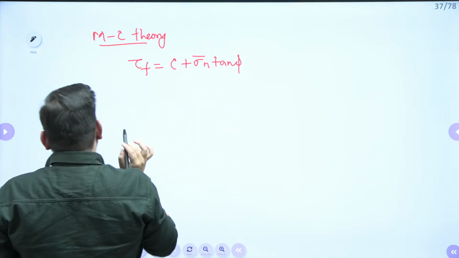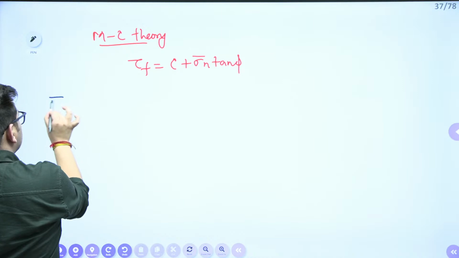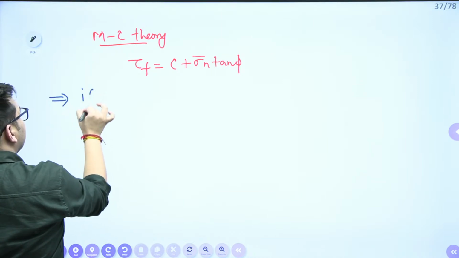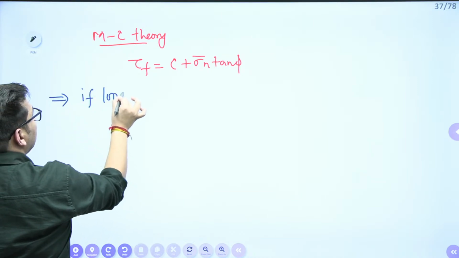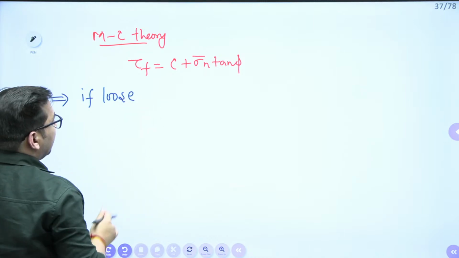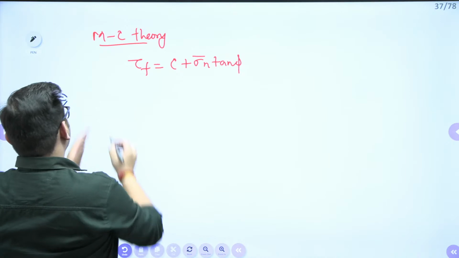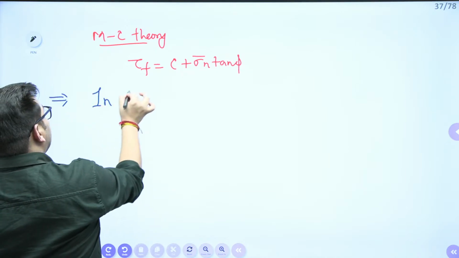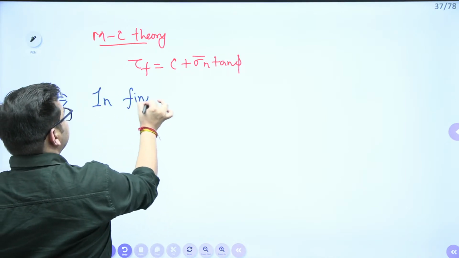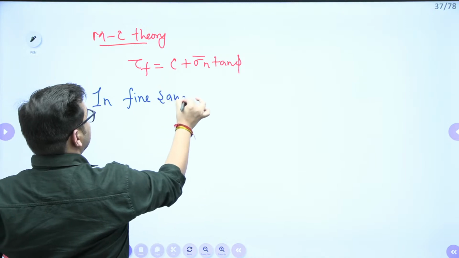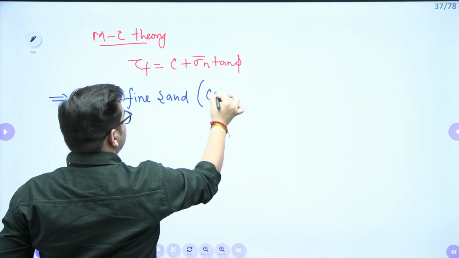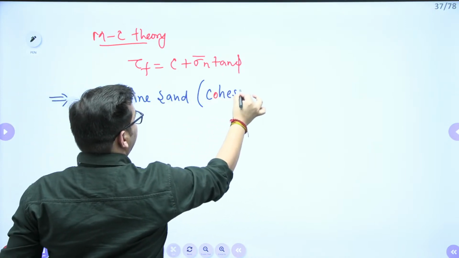Now I am taking a special case in fine sand. Fine sand will be your cohesionless soil.